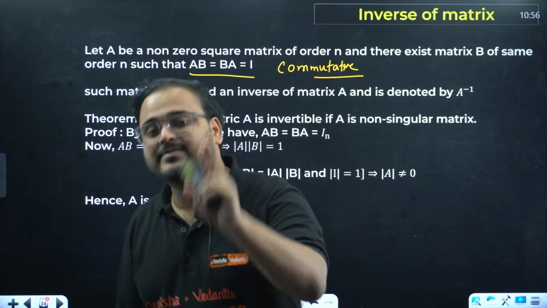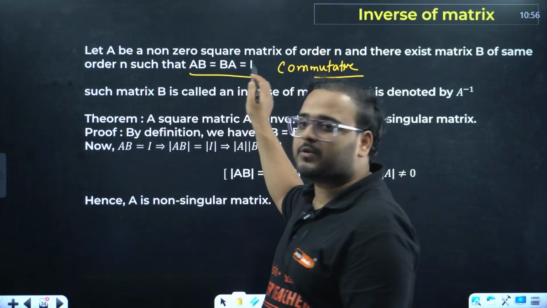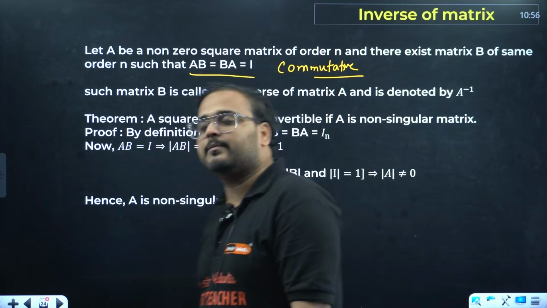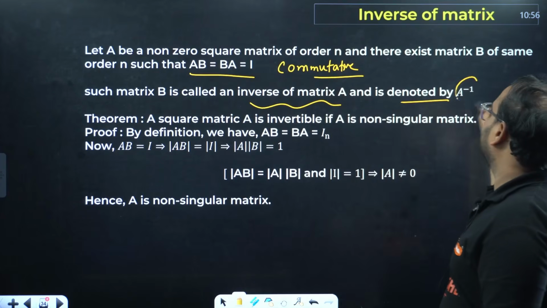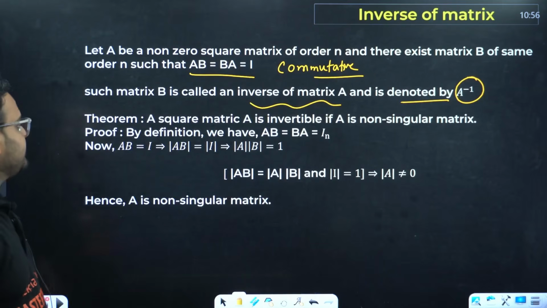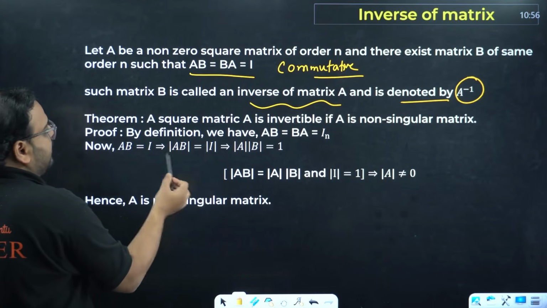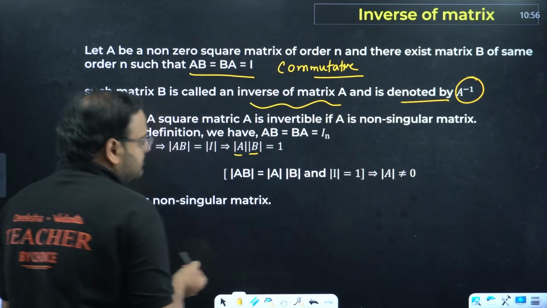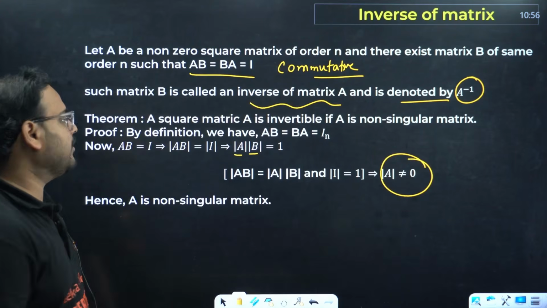And I told you there itself that it is only true when A and B are inverses of each other. Whenever AB equals BA equals I, then only we can say this is possible, because A and B will be inverses of each other. Such a matrix B is called the inverse of the matrix A and is denoted as A inverse. If you continue like this and take the determinant, determinant of AB becomes equal to determinant of I, you get determinant of A times determinant of B equals 1, and if this value is non-zero, then only we can find the inverse.